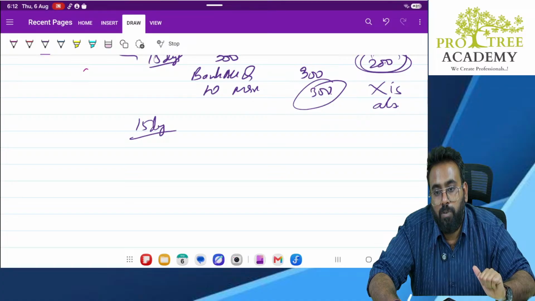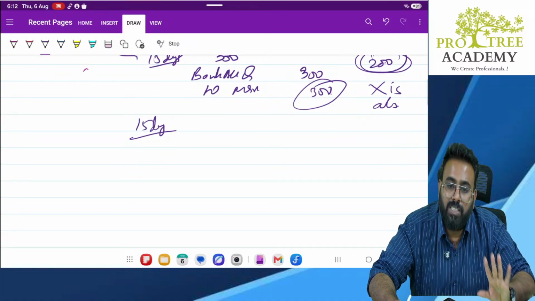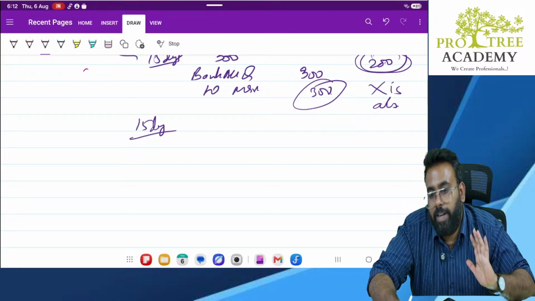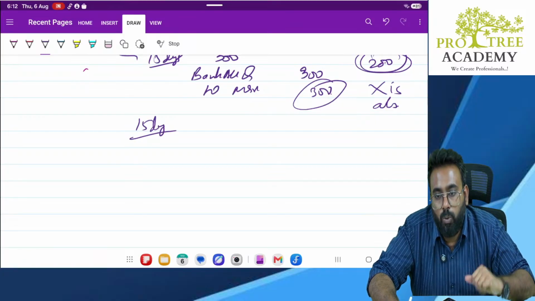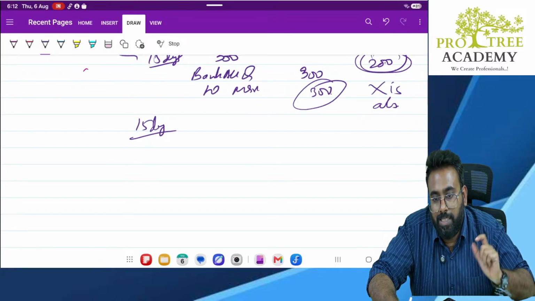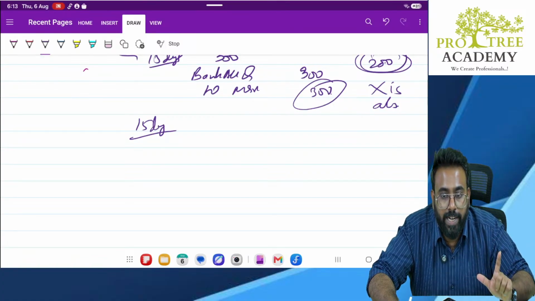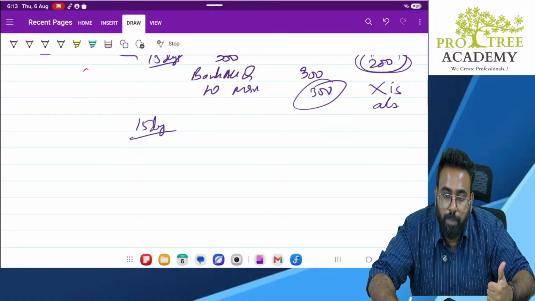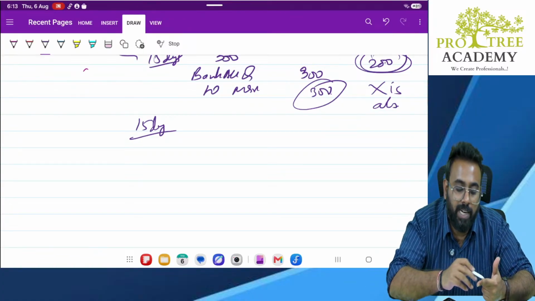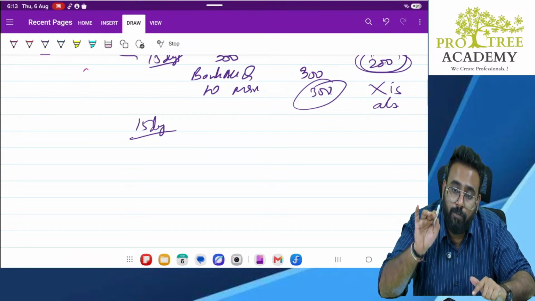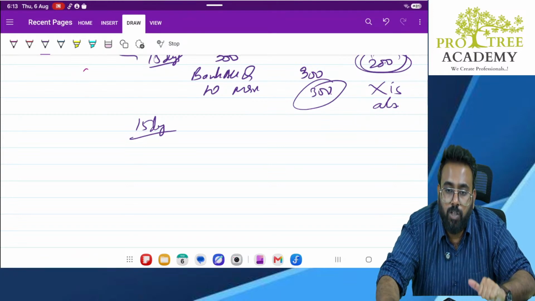Why, sir? Why is it not receivable? Legally, yes, you have to receive that. But the problem is the debtor is absconding. You can't get that 200. What is the criteria for asset recognition? Probable future economic benefit, measured reliably. What are the two criteria? Probable future economic benefit inflow and measured reliably. Second, measured reliably we are accepting, but probable future economic benefit inflow is not fulfilling. Correct or no?